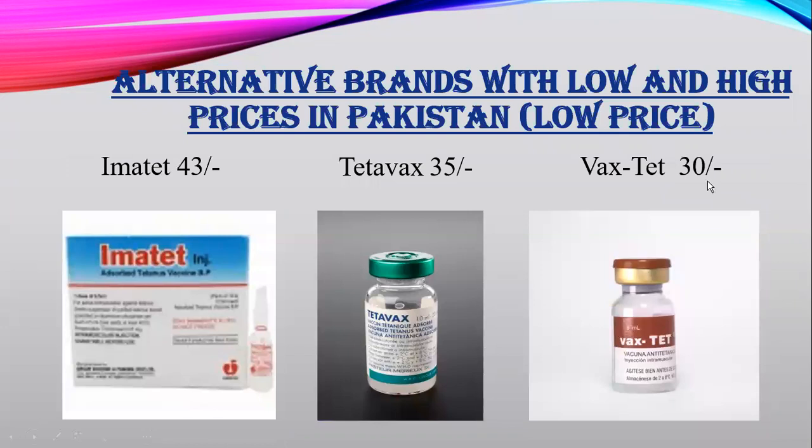So here we are going with the low price ones. As we have compared, you can see that over the high price, the topmost is 3,000, and the cheapest one is 30. There is a huge market difference between all these vaccines. First, here we have Imatat, that is 43 rupees, Tetavax 35, and then Vextet 30. All the names are different as they are brand names of different pharmaceutical companies, so there is no need to worry about which vaccine is suitable or not. All are very effective, but they depend on the cheapness of the drug, keeping in mind the socioeconomic point of view.